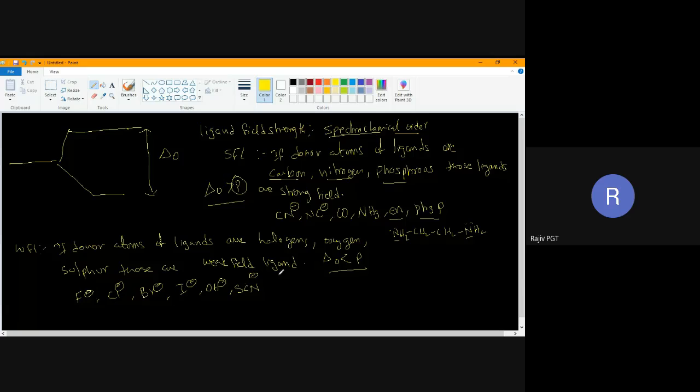Next, C2O4 minus 2, this is oxalate, COO minus. Here carbon is not donating electrons, oxygen is donating electrons. That is why whenever oxygen is donating electrons, this comes under weak field ligands. Whenever weak field ligands are there, delta naught is less than pairing energy.